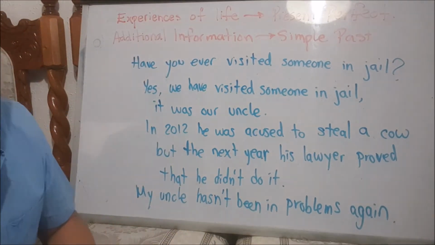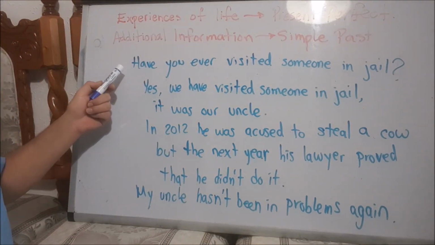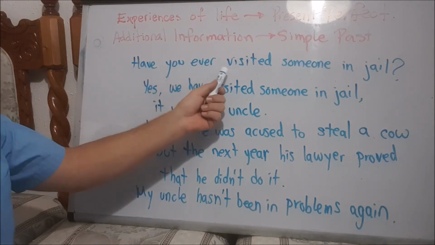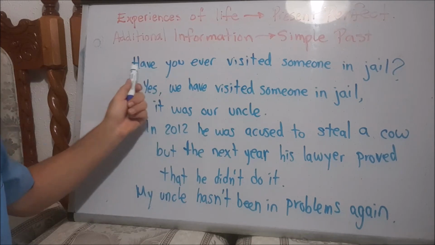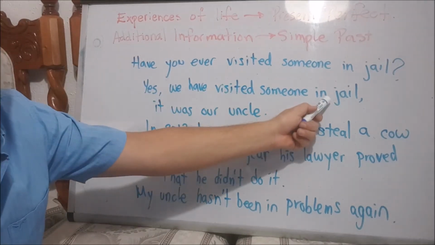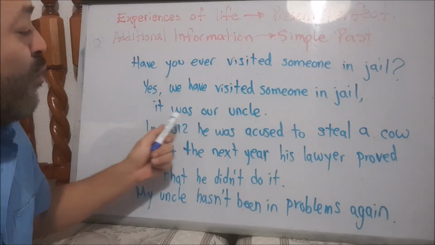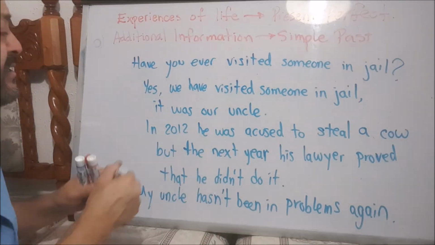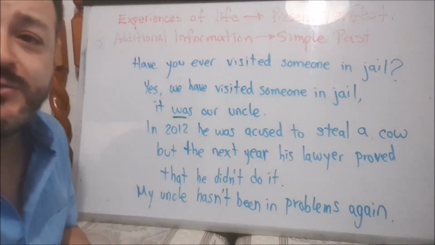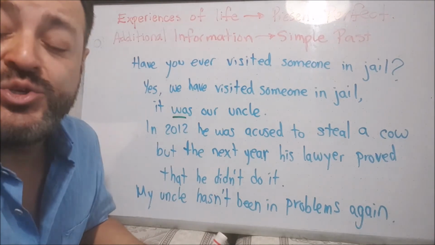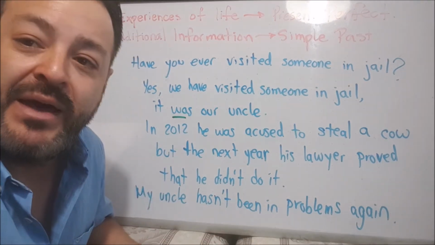Take a look at the board again. Remember the question, have you ever visited someone in jail? Well, this is present perfect, right? Have you ever? And the answer was yes, we have visited someone in jail. But then we said it was our uncle. Was is simple past because it's additional information. And if we give more additional information, we have to use simple past.